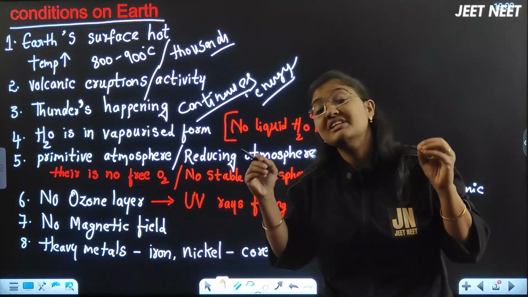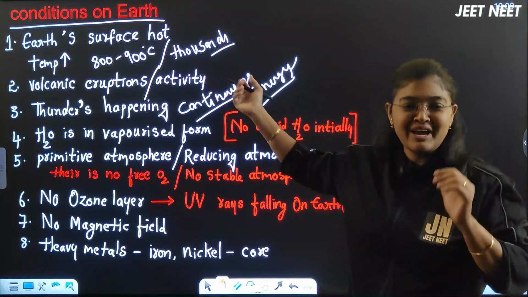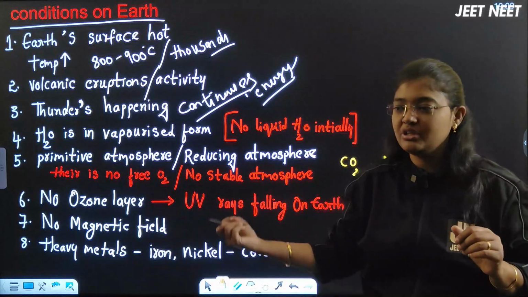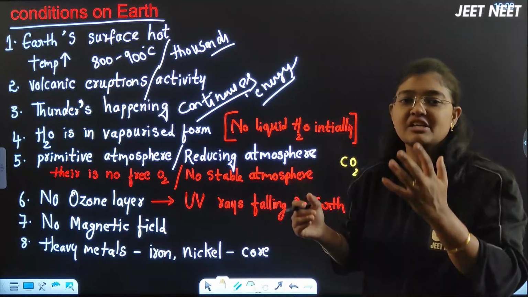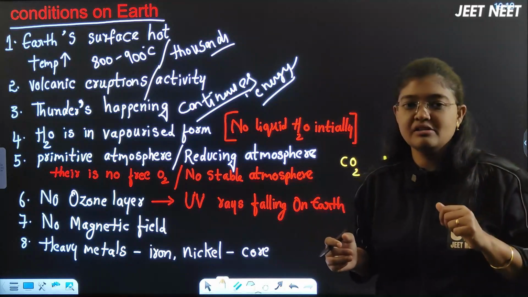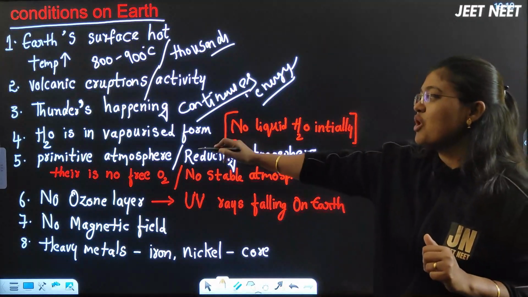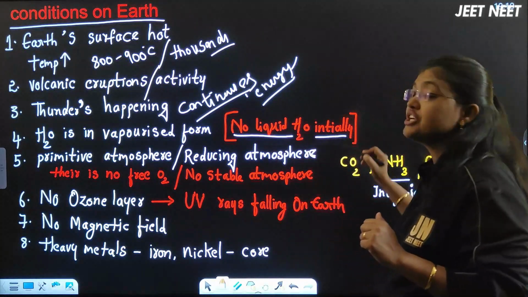The water was in a vaporized form, beta, because the temperature was around 800 to 900 degrees Celsius. When the temperature is above 100 degrees Celsius, the water will be in vaporized form, isn't it? When you boil water above 100 degrees, in which form will the water be? Vaporized form. At that time the water was obviously in a vaporized form. There was no liquid water initially, beta.